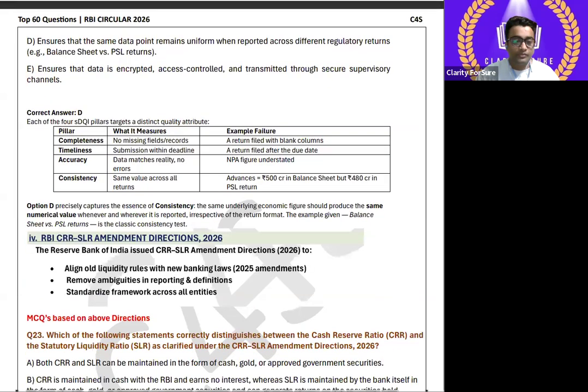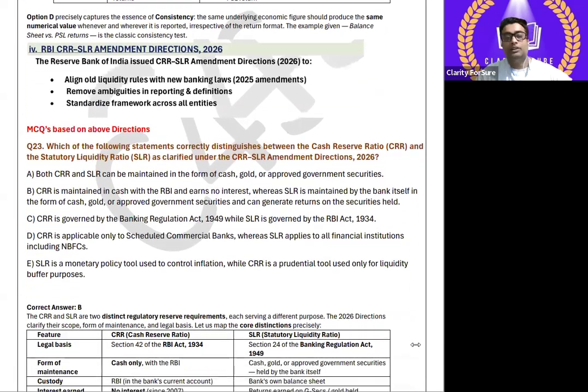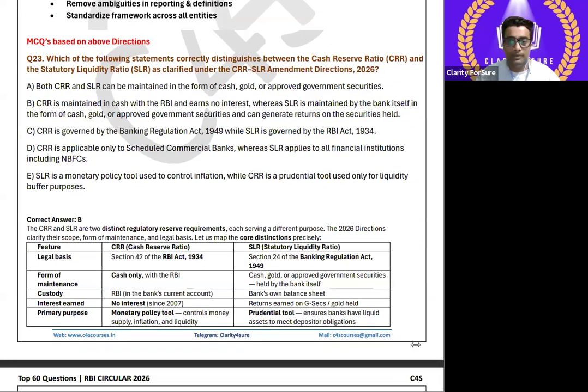Now, the questions related to the RBI CRR SLR amendment directions. 23rd question, what is it telling about, please read it. Which of the following statements correctly distinguishes between the cash reserve ratio and the SLR as clarified under the CRR SLR amendment directions 2026? So what will it be? See, this will be it. CRR is maintained in cash with the RBI and earns no interest, right? Whereas SLR is maintained by the bank itself in the form of cash, gold or approved securities and can generate returns on the securities held. I have already told you, right?